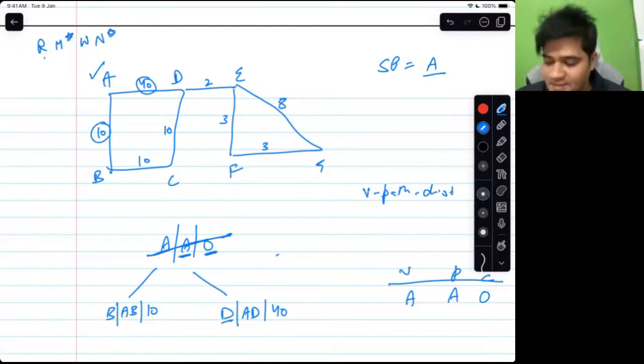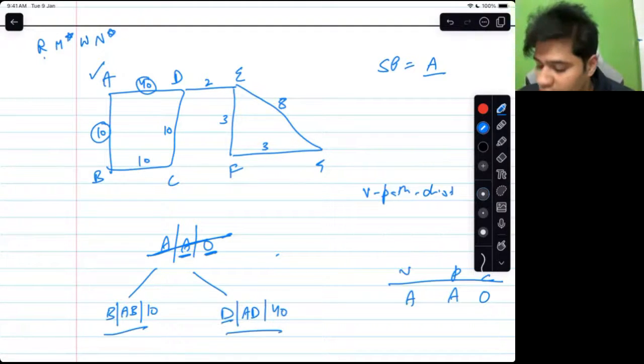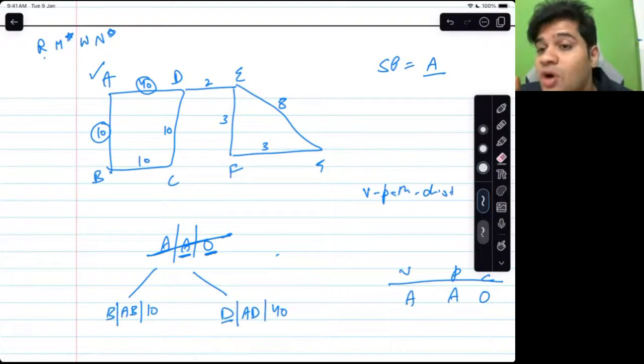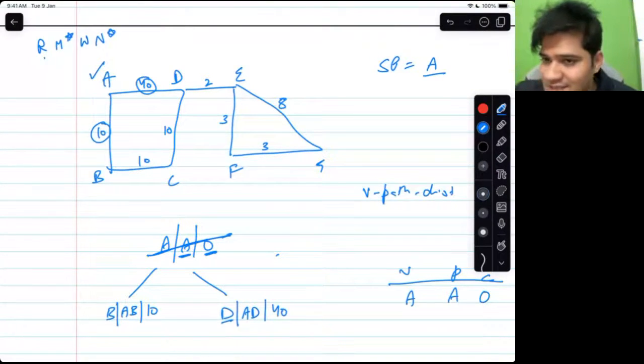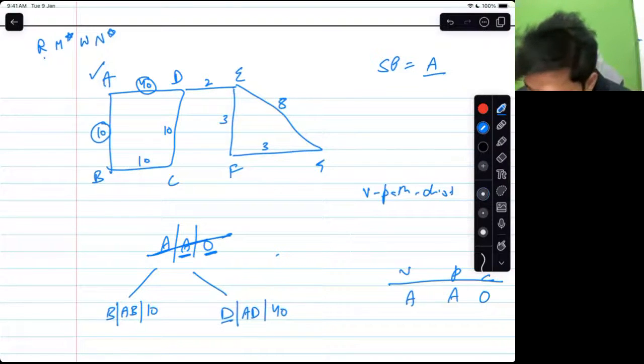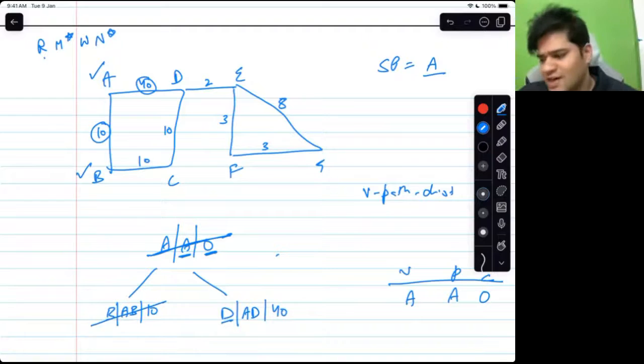Now let's repeat it. Which one do I remove now? What did I tell you about removal? Removal is on the basis of cost or distance. Lesser distance gets removed first. So B, AB, 10 gets removed. Mark it. Done. Work. B, AB, 10.